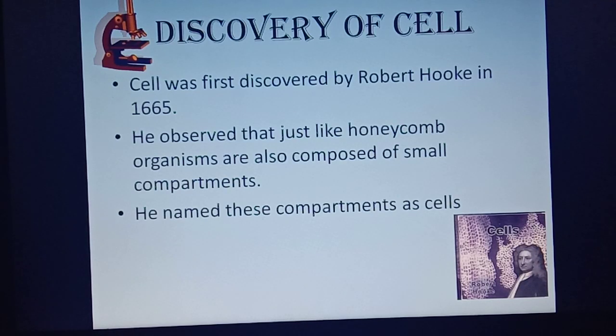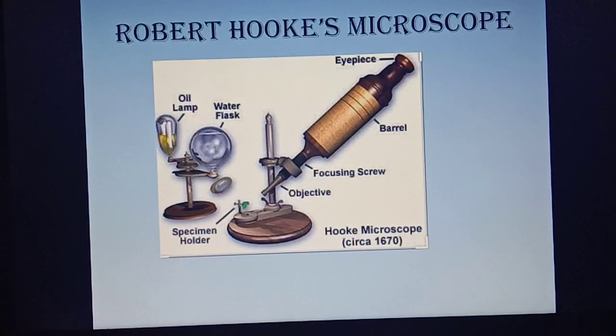Discovery of cell. As you know, the word cell is derived from the Latin word cellula, which means a little room. An English scientist, Robert Hooke, in 1665 discovered and named the cells while examining a thin slice of bottle cork under a primitive microscope made by him. Hooke observed cork's honeycombed or porous structure and called the units as cells. He published his work in a book called Micrographia in 1665.